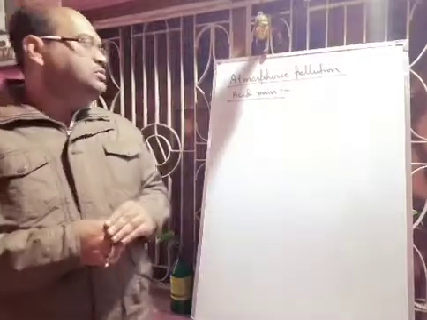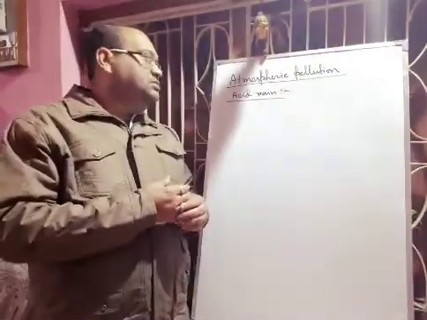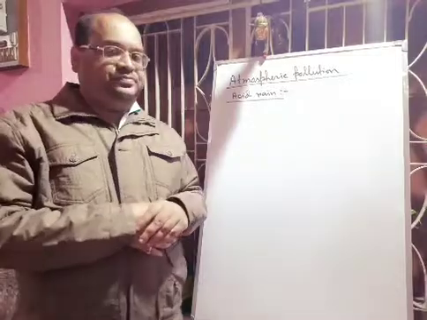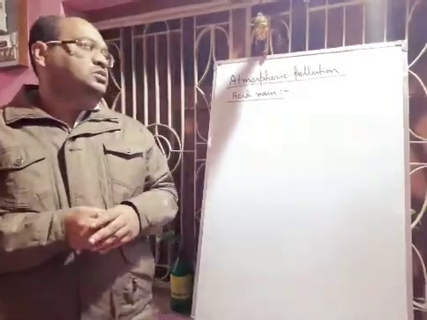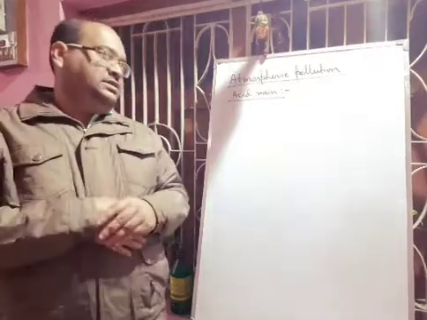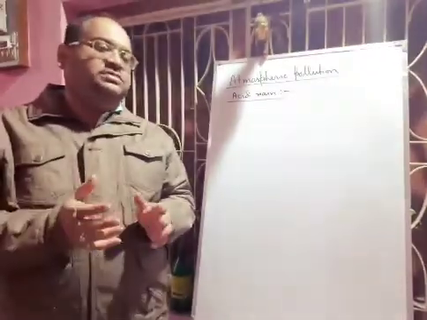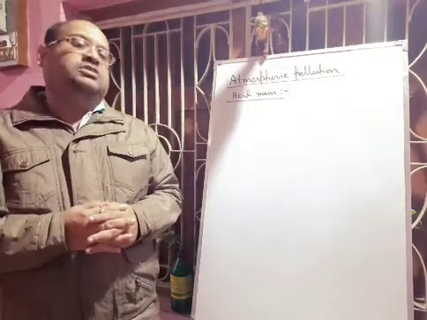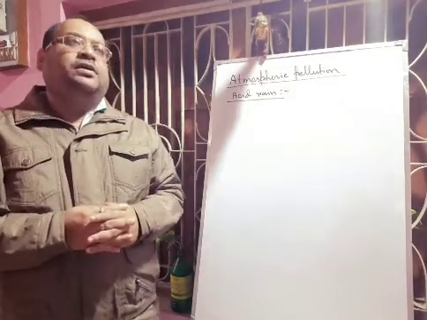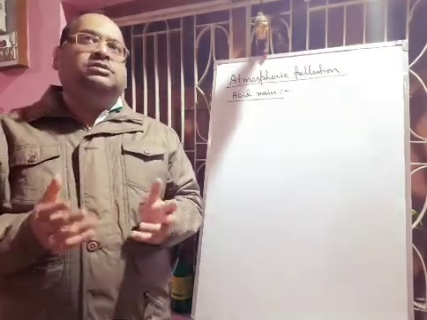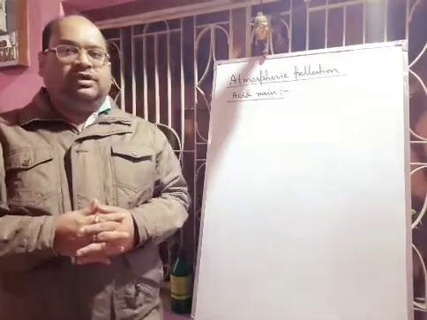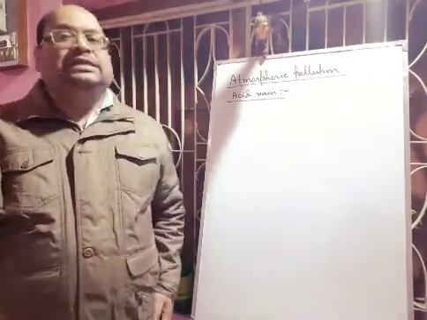Today, again, I will continue this chapter, atmospheric pollution, and today mainly I will discuss acid rain. Okay, so all of you know the definition of acid. Acids are those substances, according to Arrhenius, that will produce hydronium ion in aqueous solution. Or according to the Bronsted-Lowry theory, acids are proton donors. So now what is acid rain?